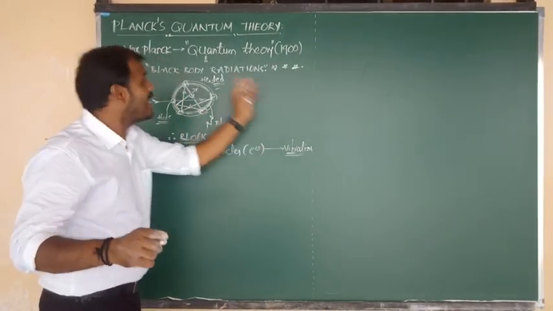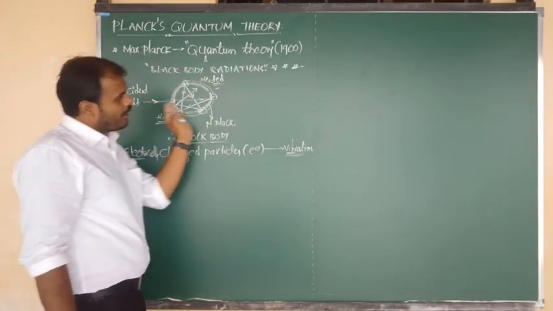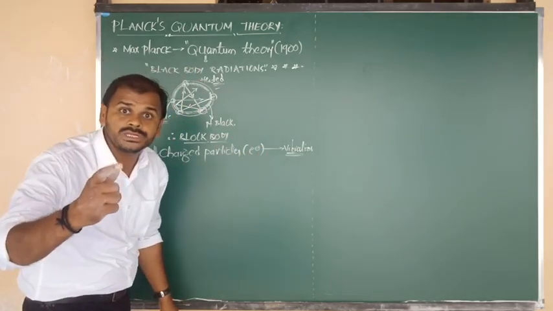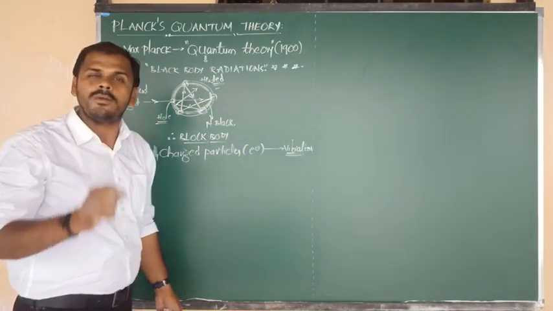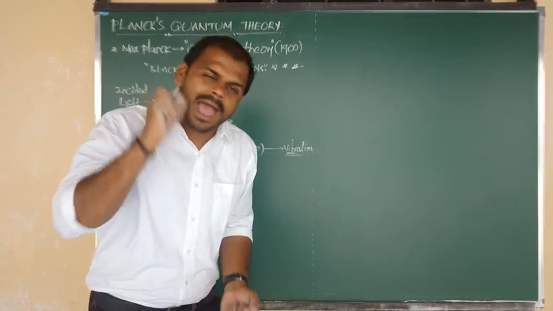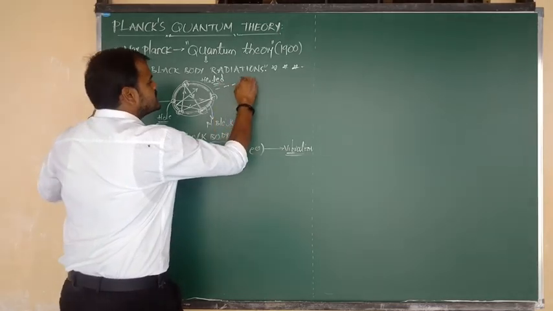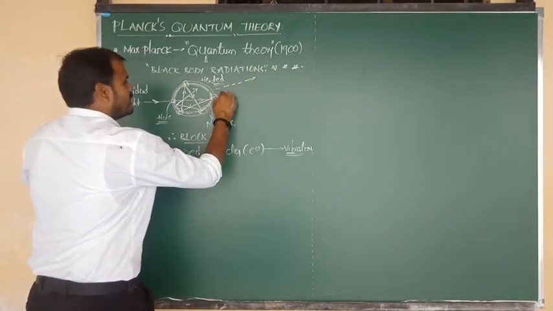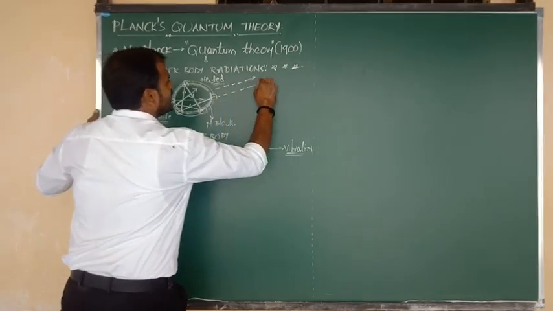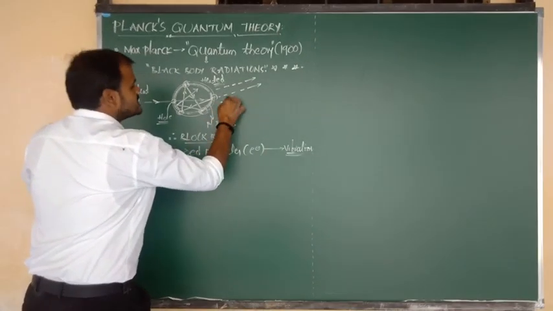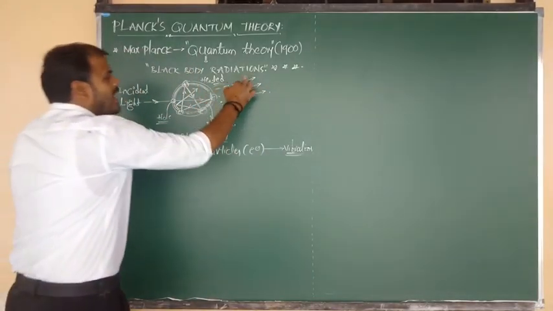But listen carefully, as per Max Planck, after heating the black body, that black body emits the radiations, but those radiations are emitted in the form of very small energy packets. This is nothing but a small energy packet, small energy packet. Same thing, radiation number 2: again small energy packets. Like this we have to show. So these all are nothing but what?